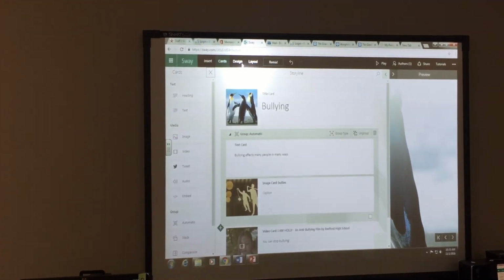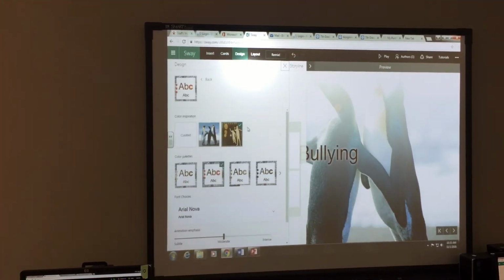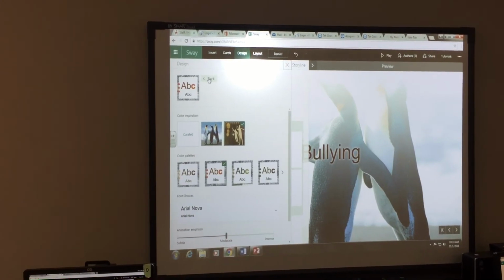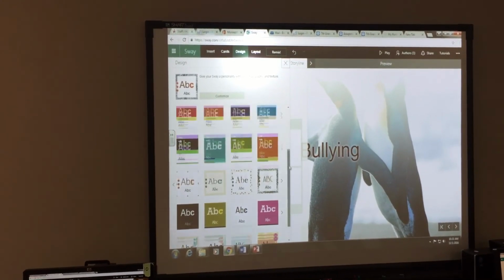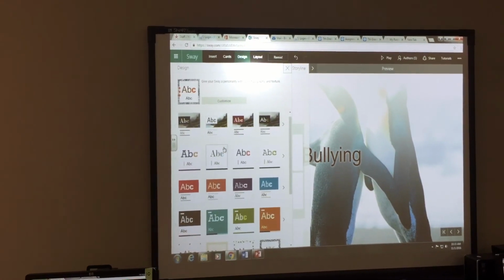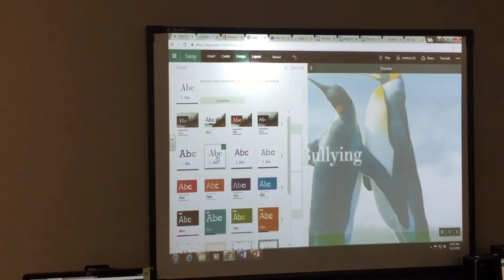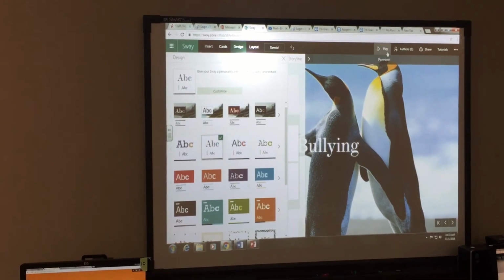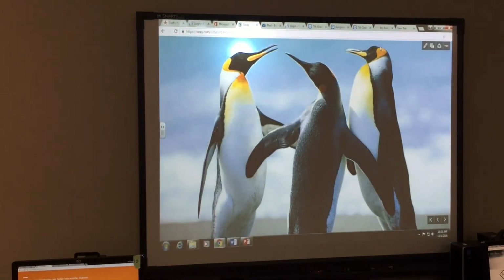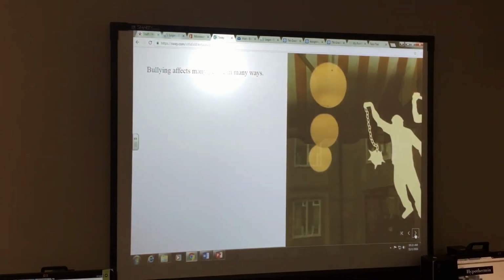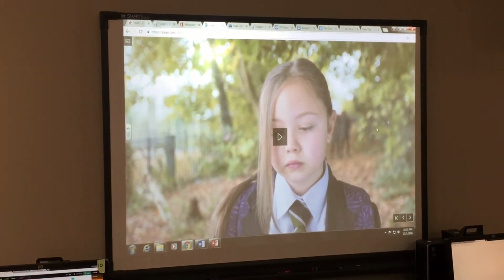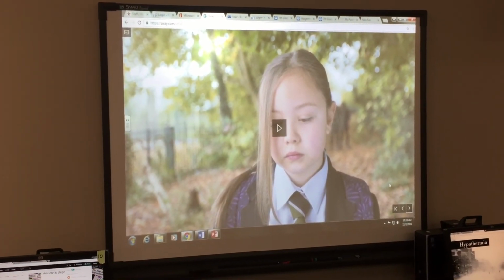So if I wanted to change the design, by the way, I could do that. And if I change the design, I might get different sorts of animations. So if I decided I wanted to use this, maybe I wanted a simpler version of it, then when I run my presentation, I might get some different kinds of animations too. It might look a little bit different. So I can do all those things too.